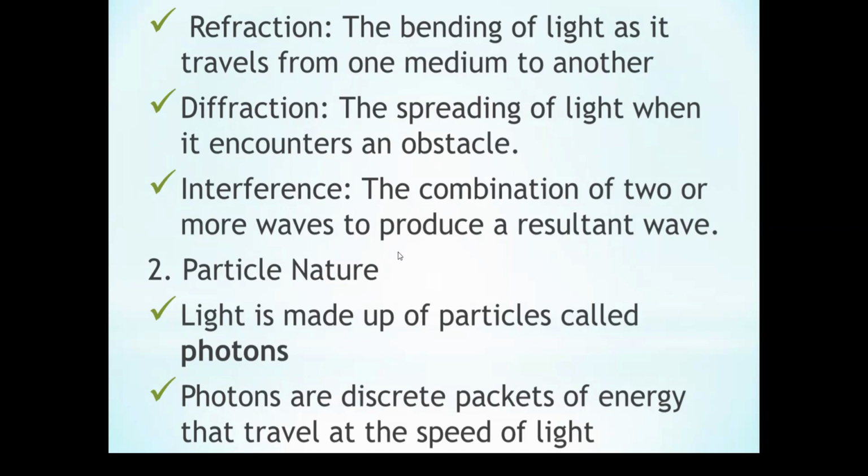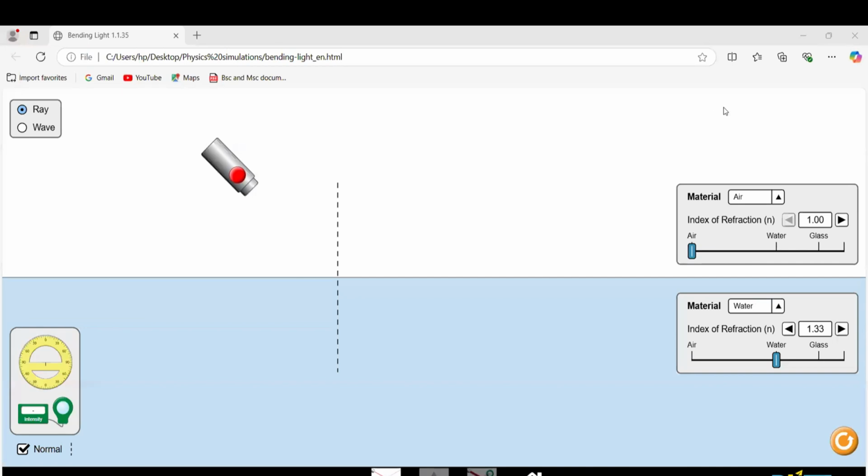Now, in order to make clear the wave properties of light, let me show you a simulation. The simulation will help you to understand what reflection is, what refraction is, what diffraction is, and what interference is. The simulation displayed on the screen helps us understand reflection and refraction. It consists of different graphical user interface components. The interface on the right-hand side allows us to adjust the medium for the propagation of the light wave.